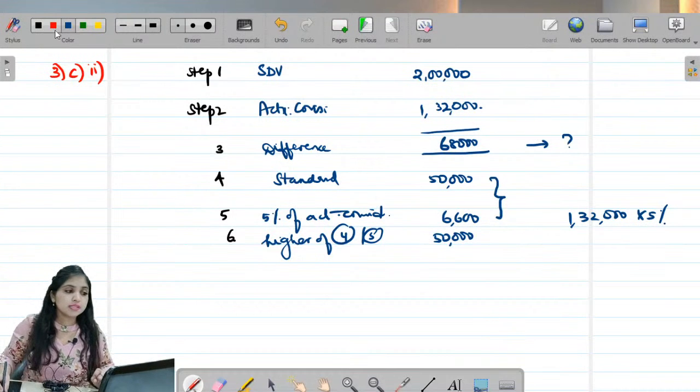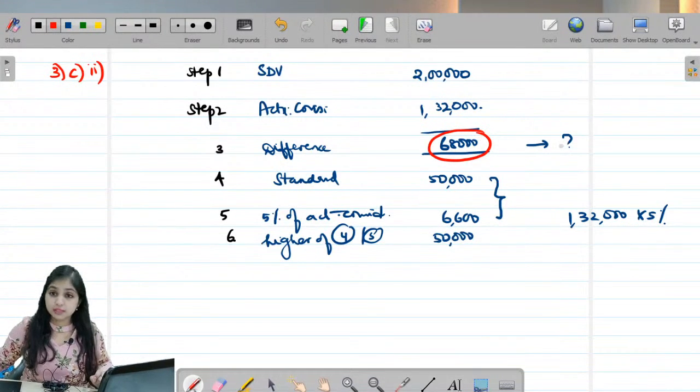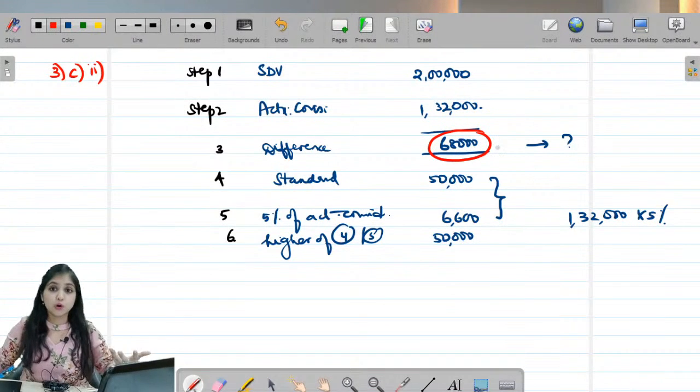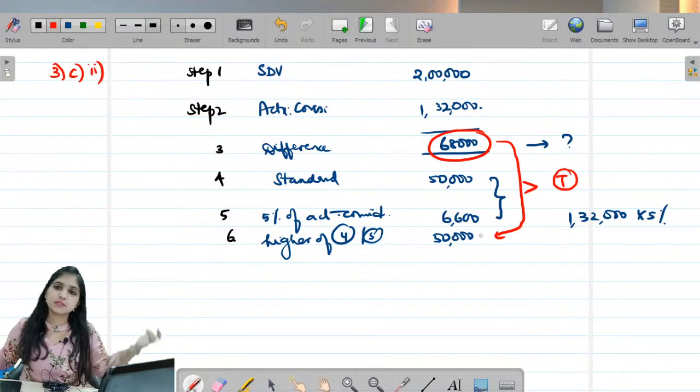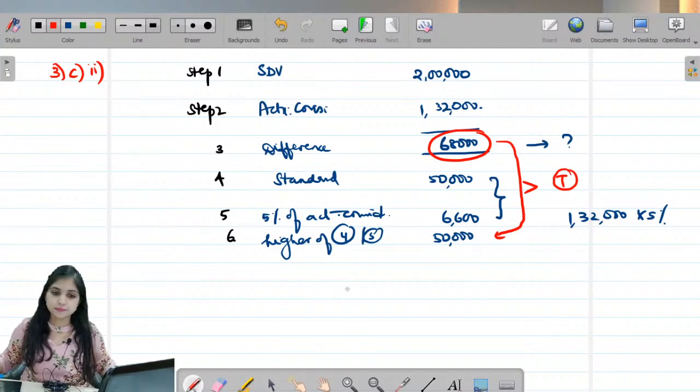Okay. Now step 3, is this amount taxable or not? This was the value of the gift. Is it taxable or not? How to decide? If the 68,000 is more than step 6, then you will say it is taxable. If it is not more than step 6, you will say it is exempt. But here, because step 3 is more than step 6, we will say that step 3 is taxable. So 68,000 will be the taxable IFOS.